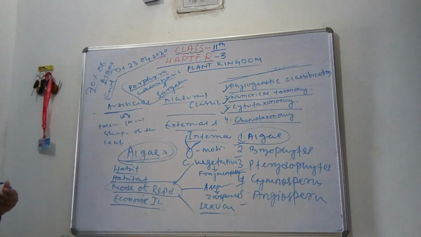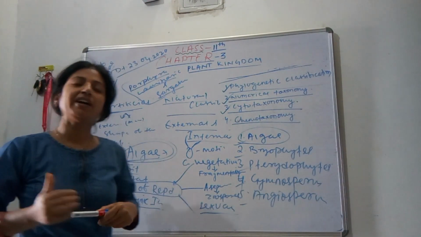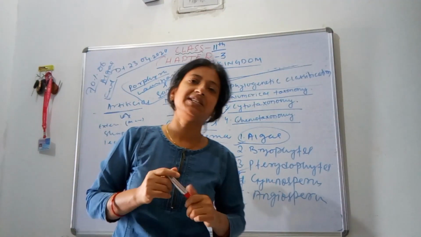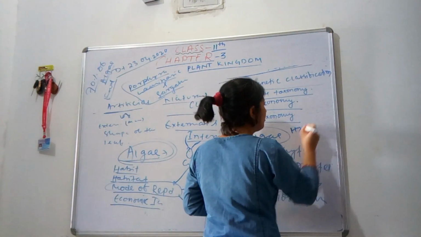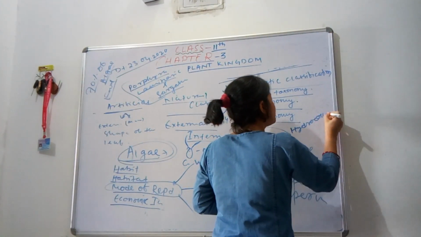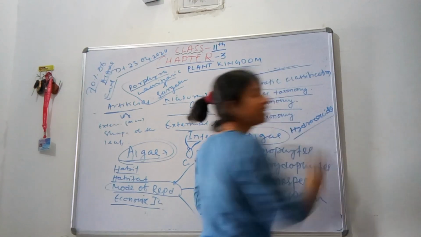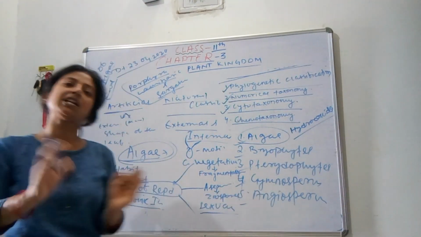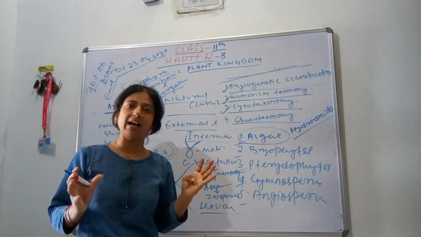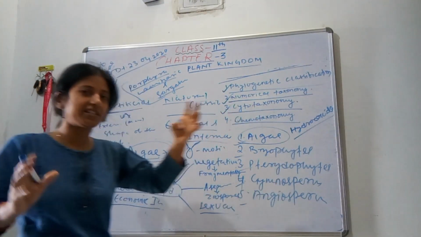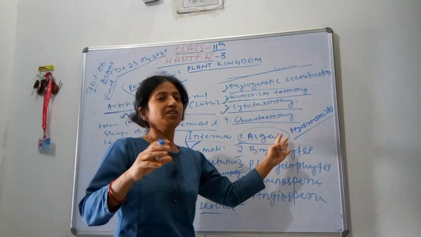Some species of algae have water holding capacity, called hydrocolloids. Due to their water holding nature, they are used commercially for transportation of seafood like crab, prawn, lobster, etc., from one country to another.